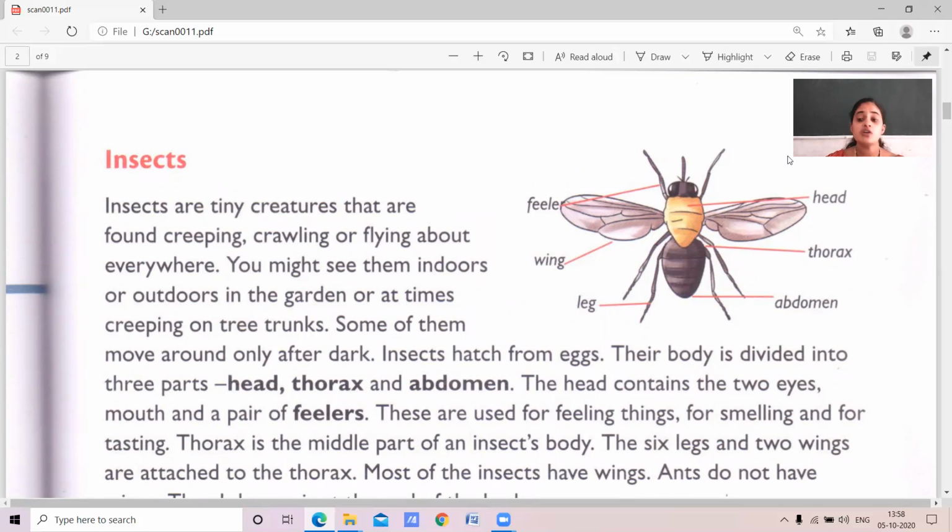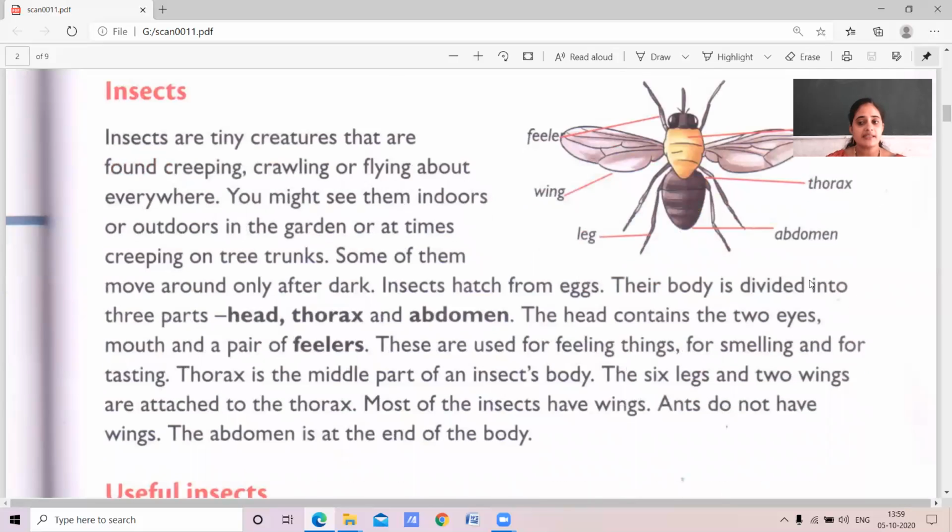The head has 2 eyes, feelers and mouth. Thorax has legs and wings, whereas the abdomen is the end of the body. Okay, this is about the insect.